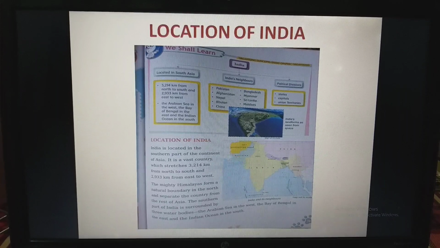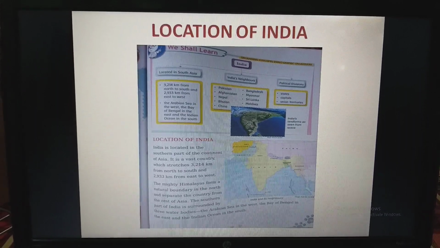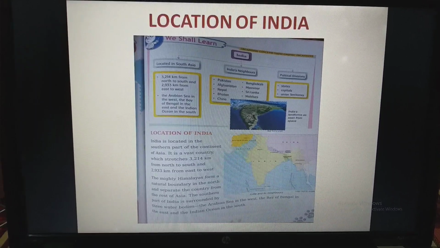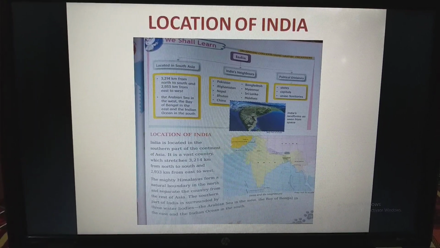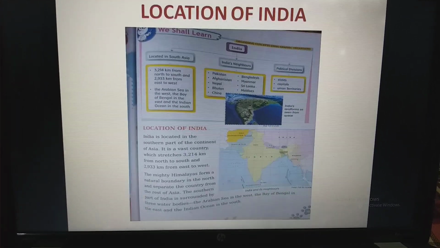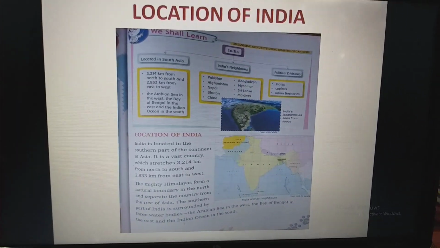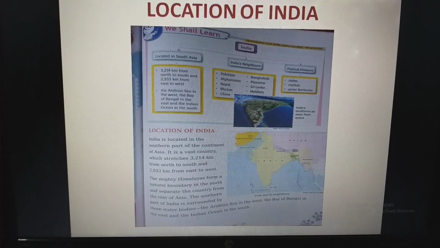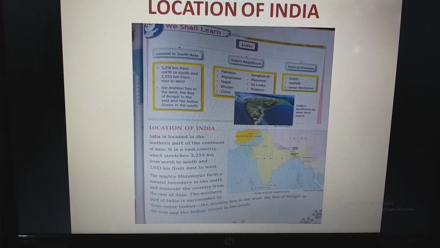Now students, on page number 79 you can see that there is a table given to you. Okay, this table is very important. Now see children, the chapter is divided into three main parts. First is the location of India, then we have India's neighbors, and then we have the political division.